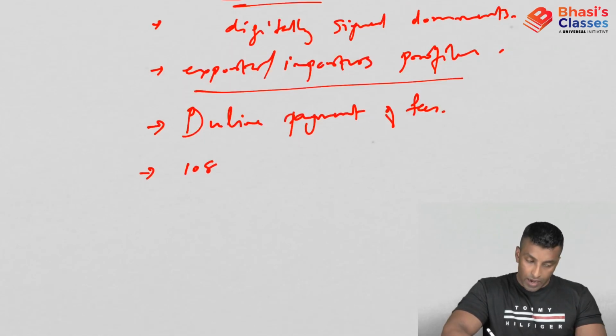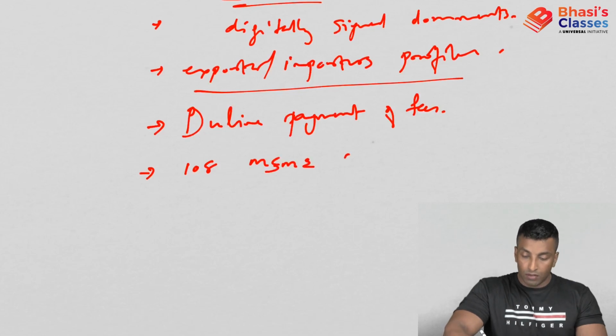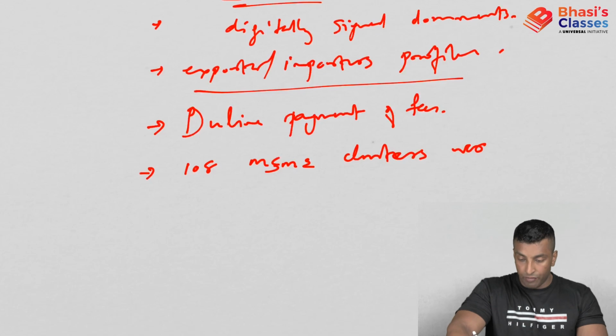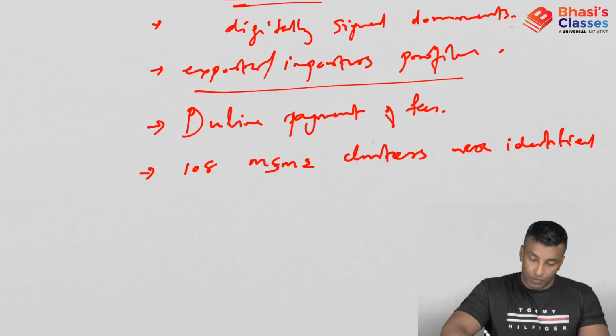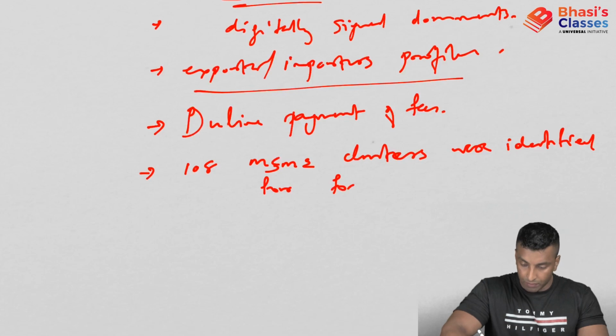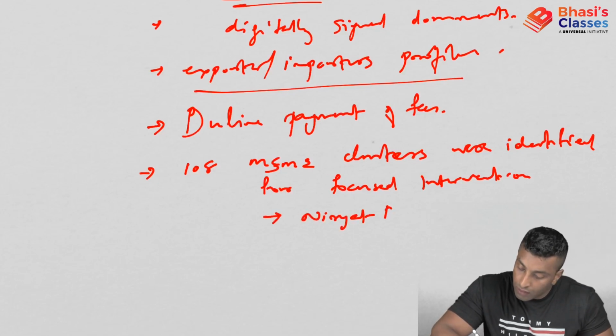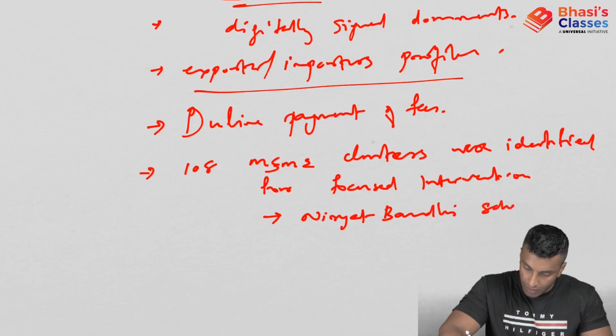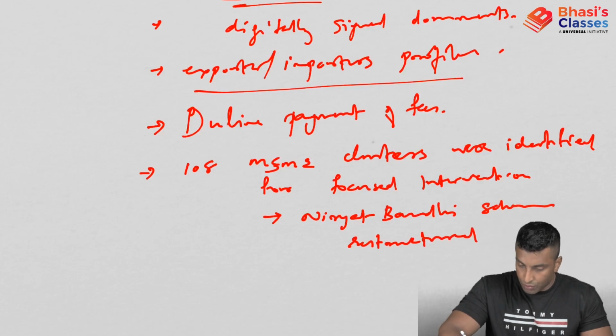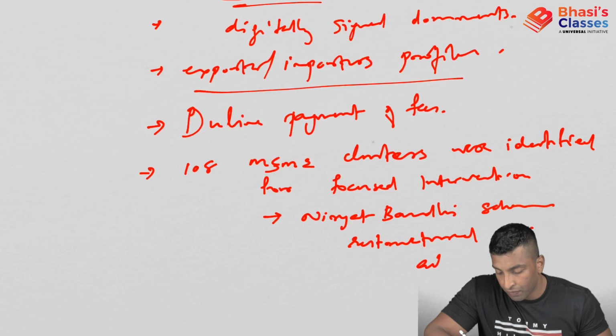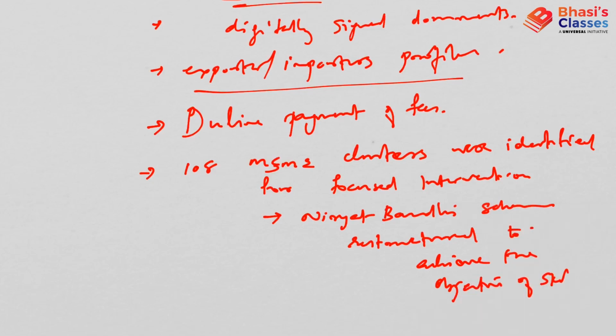Next point, 108 MSME clusters. MSME clusters were identified for focused intervention, and accordingly, the Niryad Bandhu scheme to be restructured to achieve the objective of Skill India. Okay, so online payment of fees.